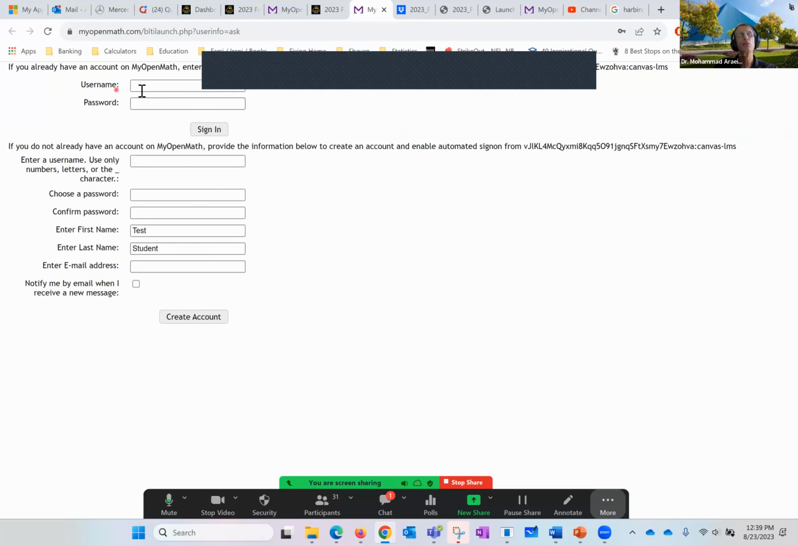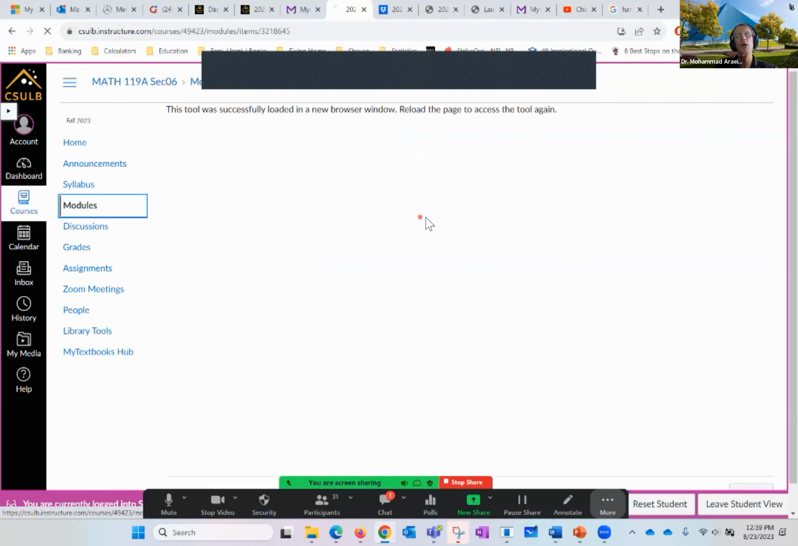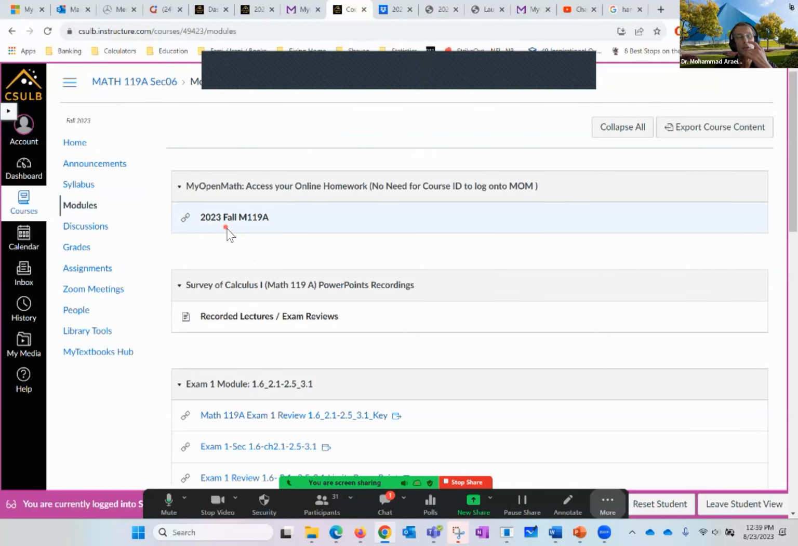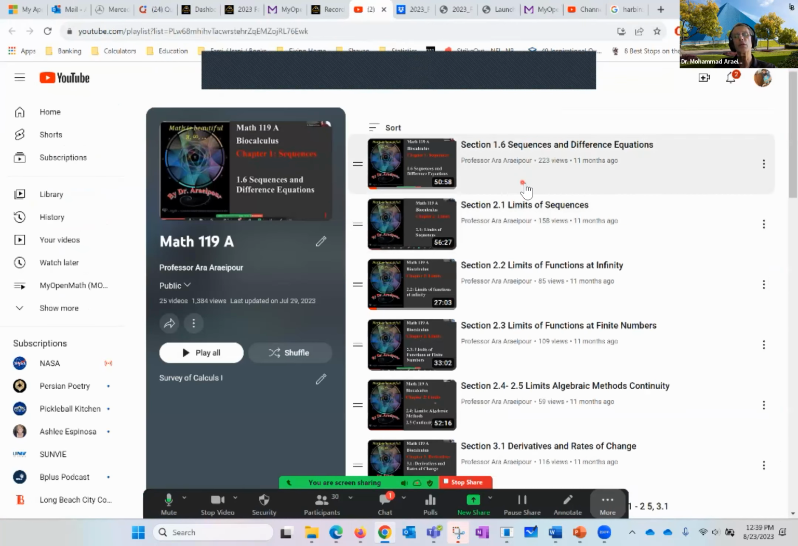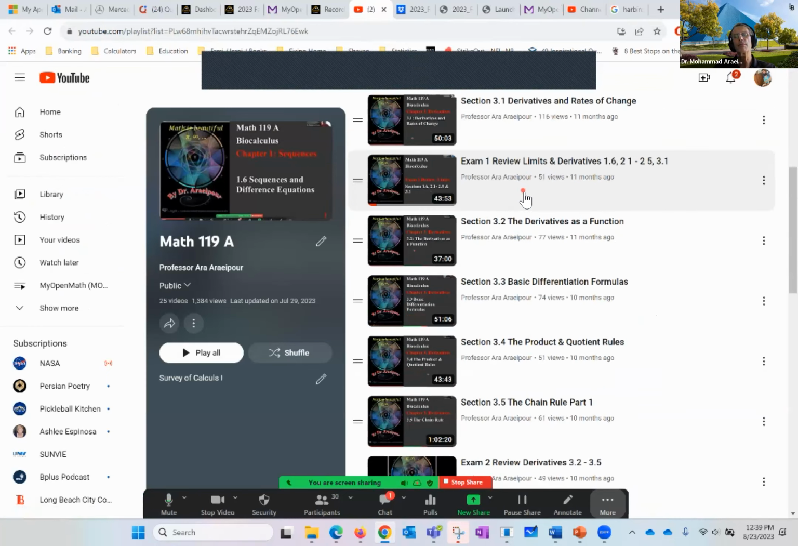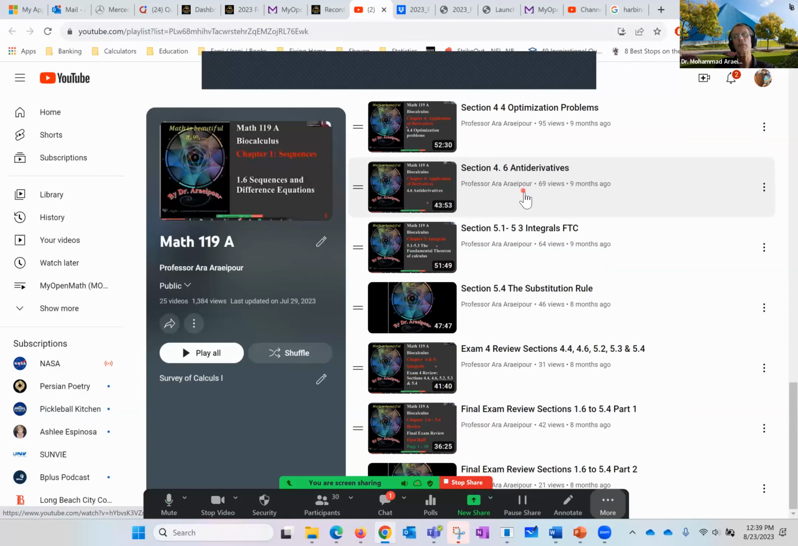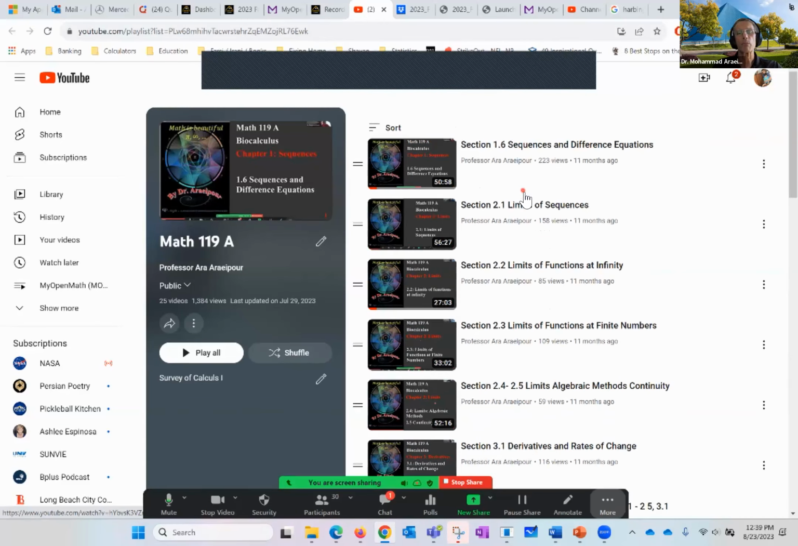Either you already have an account with them, so use your username and password, or you don't, and you make up an account. All you have to do is come up with a username, password, and so on and so forth. So it's very straightforward. The first thing under the module gets you into your digital platform, MOM, or MyOpenMath. The next one is a recorded lecture. This is my YouTube channel. Every lecture has been recorded and posted. Okay, everybody? So for any reason you missed a lecture, make sure you watch this, and you may need to watch it several times.